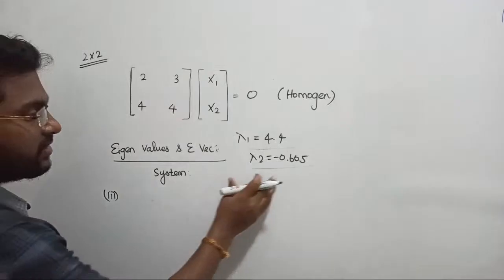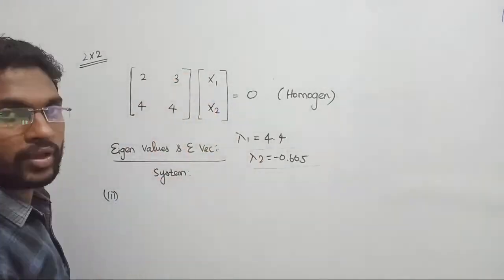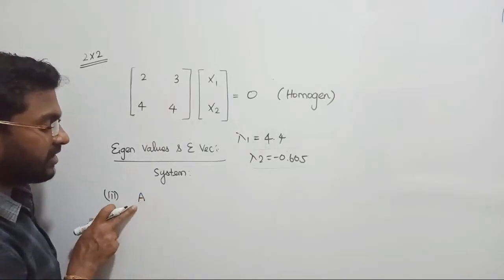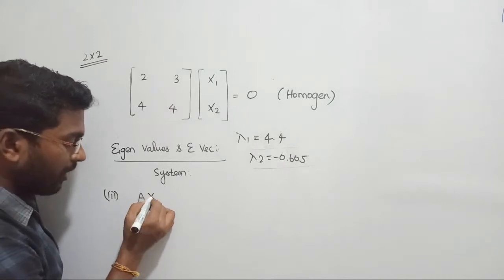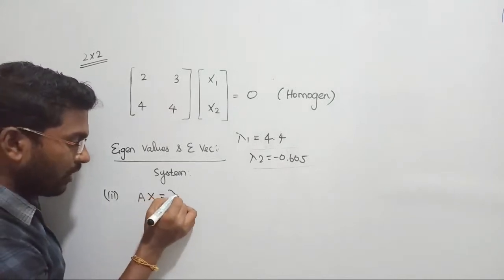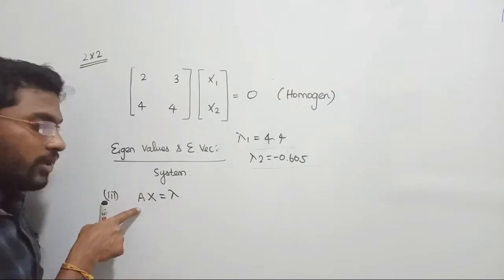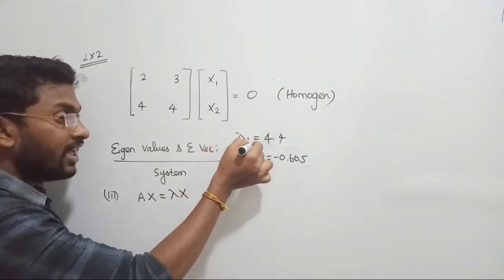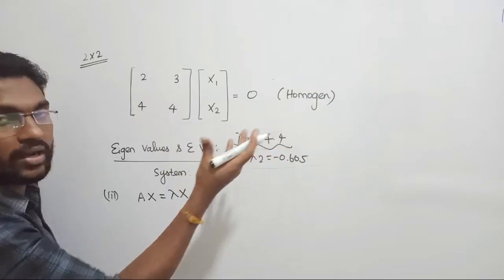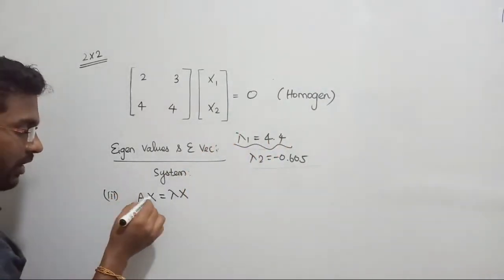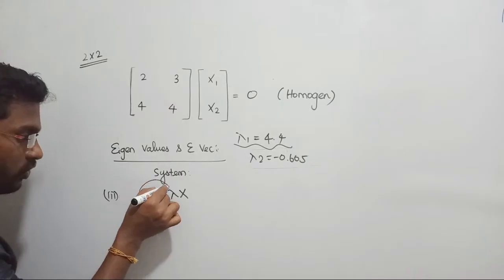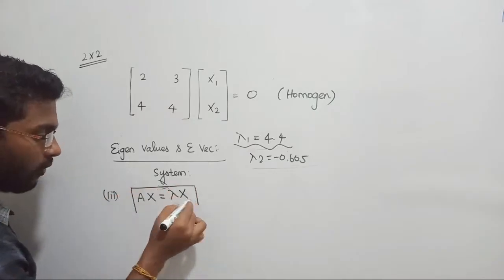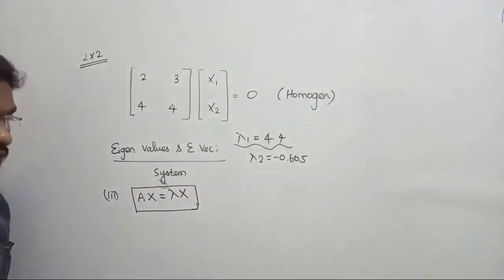So the next task is we have to find out the eigen vector for this system, right? In order to find out the eigen vectors, the target is we can go like this: consider the matrix A once again, A multiplied by vector x, and it should be equal to what? Each and every eigen value will provide correspondent matrix, right? So both are equal. I mean, with the help of this individual eigen value we are going to obtain this new set of eigen vectors. Clear? Right. That means this system A property will be shifted to another value with the help of lambda or eigen value. So each and every individual eigen value will provide individual eigen characteristic equations or systems, right?